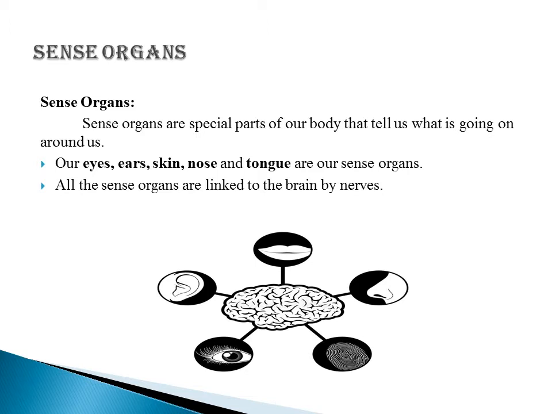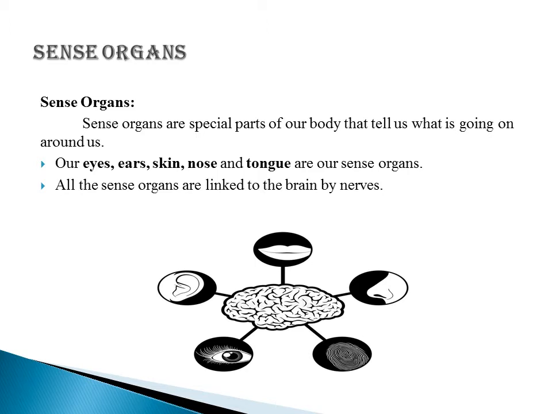As we know, the world around us is very interesting. Allah Almighty has blessed us with 5 sense organs to enjoy the world, and these sense organs are eyes, ears, skin, nose and tongue. We can see with the help of our eyes, we can hear with the help of our ears, we can sense the feeling of touch with the help of our skin, we can smell with our nose, and we can taste with the help of our tongue.